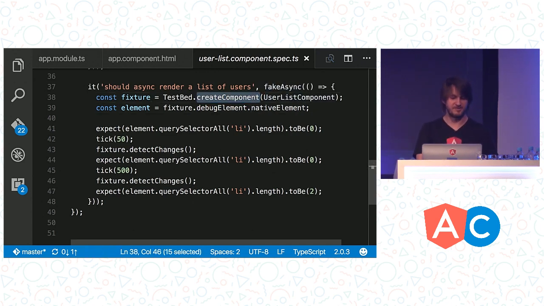So we're going to go ahead and create our components. We're going to get the elements. This is the actual UI that's being rendered by Angular. And then what we're going to say is, let's make sure that when we start, we have nothing in this list. We've got an element, we're going to querySelector for all those list items, and it should be a list of 0 length.